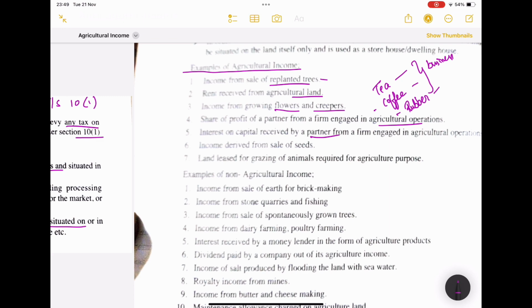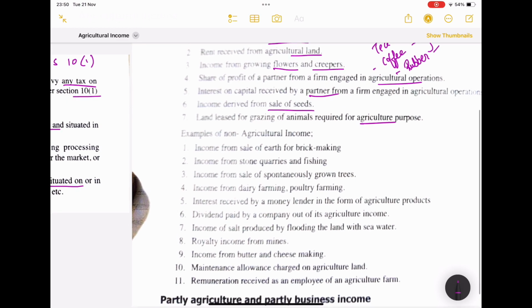income. See, sale of seeds, if we are selling seeds, it is also considered agricultural income. Land received from grazing of animals required for agricultural purpose. So these are the major examples. See, they have given non-agricultural income examples also.